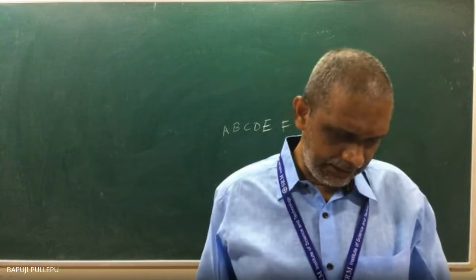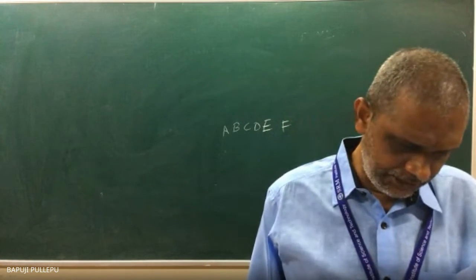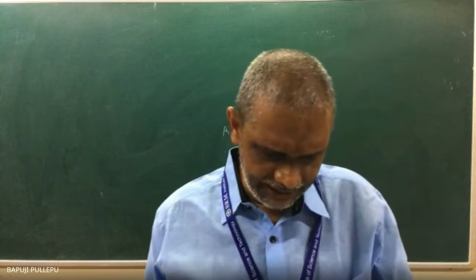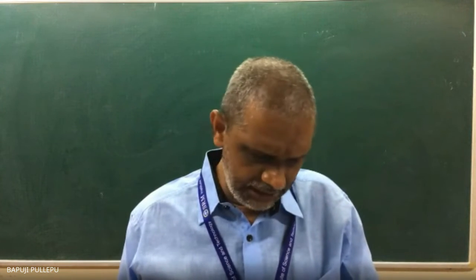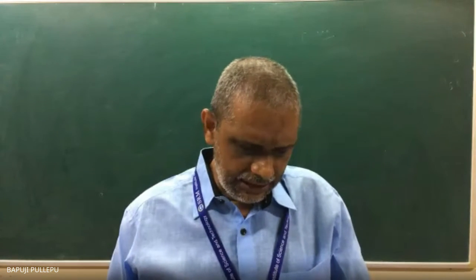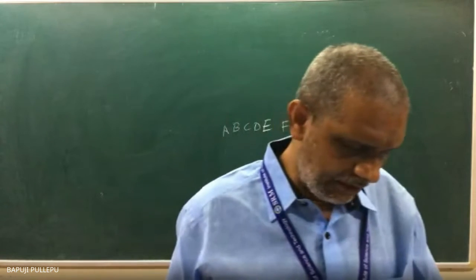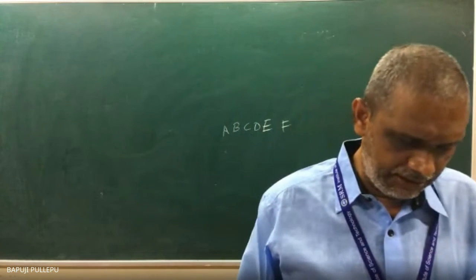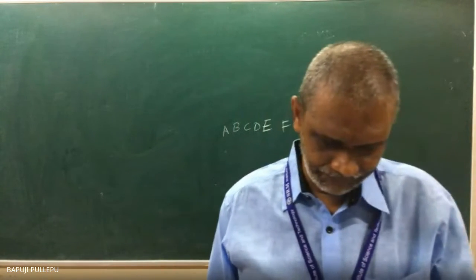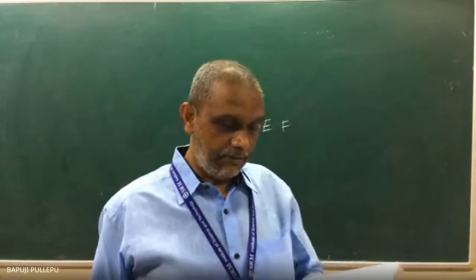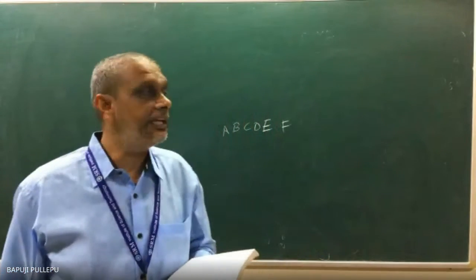Then the next question: if A, B, C are female and the others are male, how many arrangements are there if the sexes are seated alternately? So male and female alternate when they sit. Now see, what is it asking? How many circular arrangements will you get?